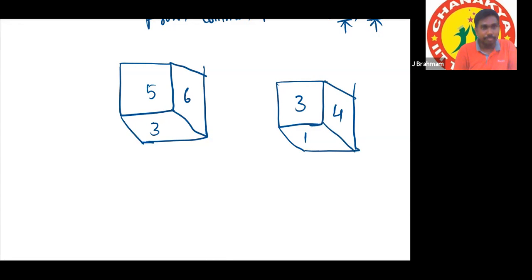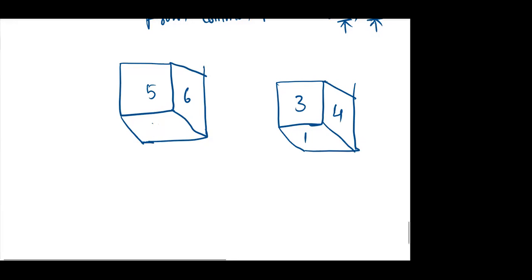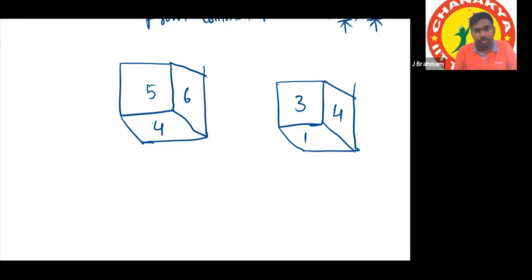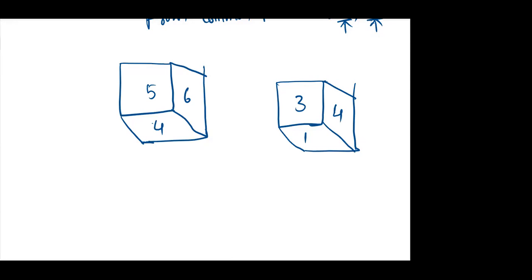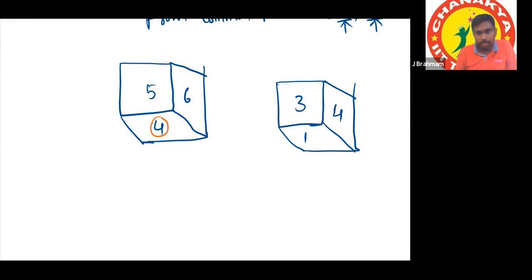Here, tell me, will we take clockwise or anti-clockwise? Here it is also 3 only, that's why I'm taking another number, 4. How many numbers are common here? Only one number is common, that is 1. So from that 1, we'll move in clockwise or anti-clockwise?